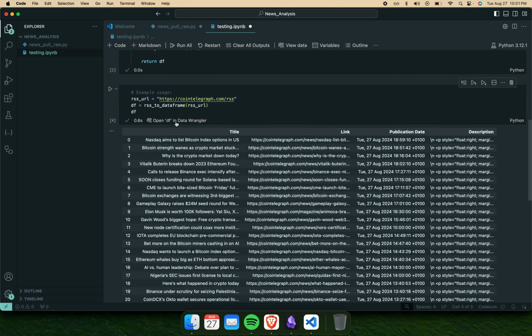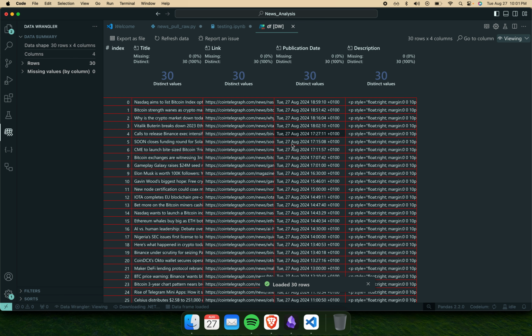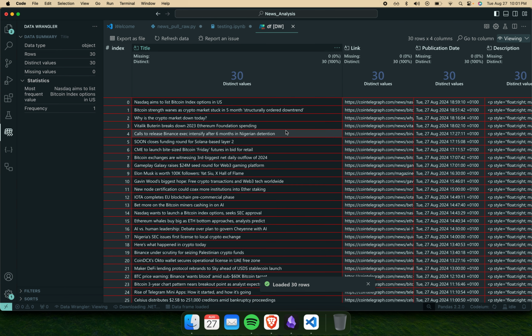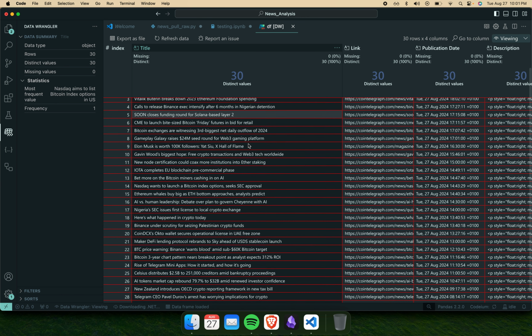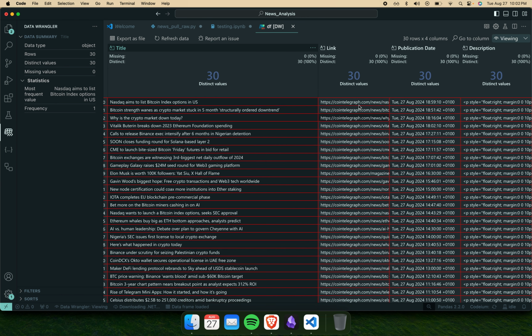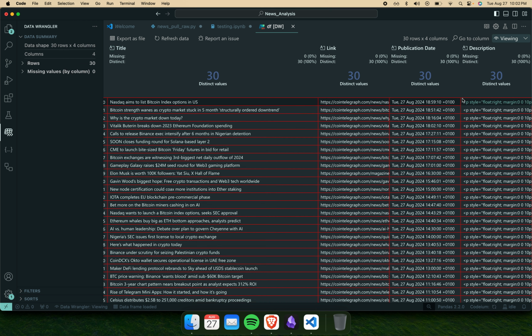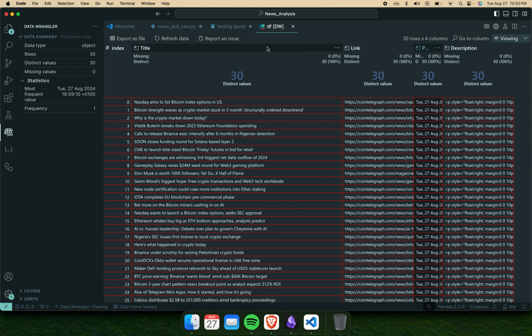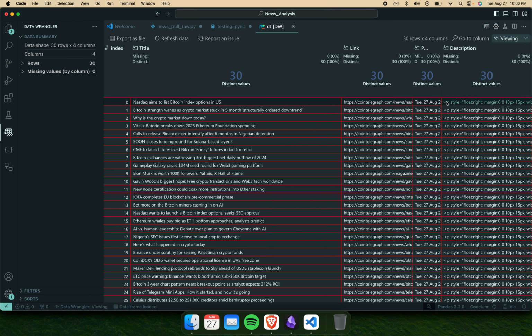I got this Visual Code extension called Data Wrangler, so you can just go ahead and view the data in a less messy way. You can see more of the data. So what we're pulling here is the link. We're pulling the date, and then the description. What is in the description? This is the title, but I'm not really getting the description.